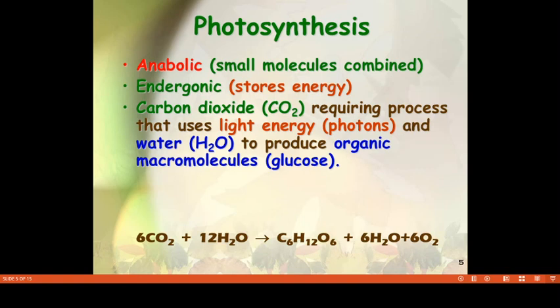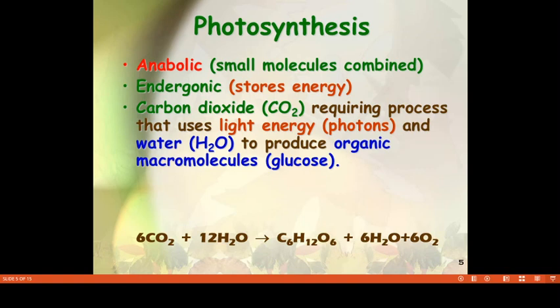You may want to know what anabolism is and what an endergonic reaction is. Anabolism is a biological pathway in which small molecules combine with one another, leading to the formation of complex molecules.